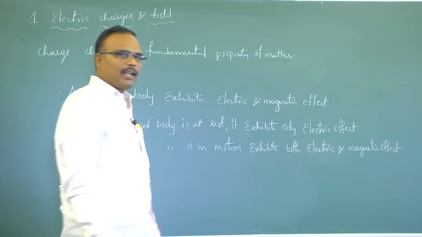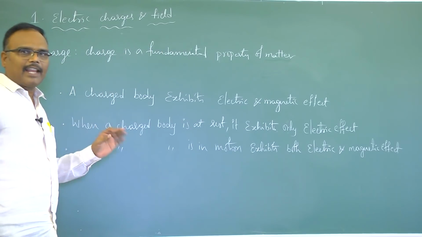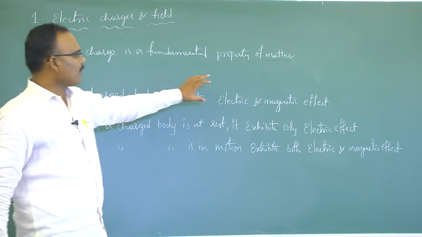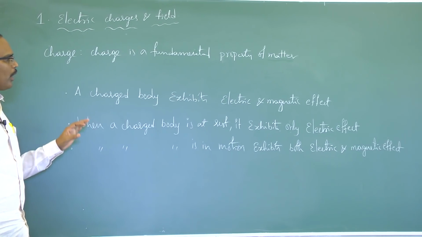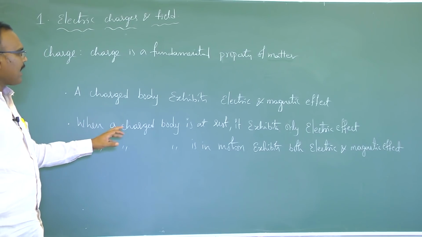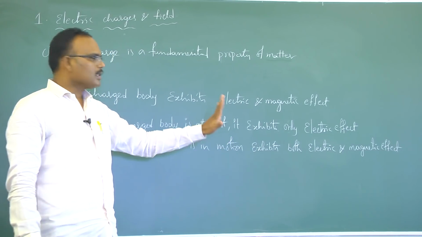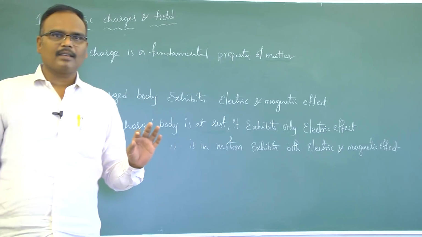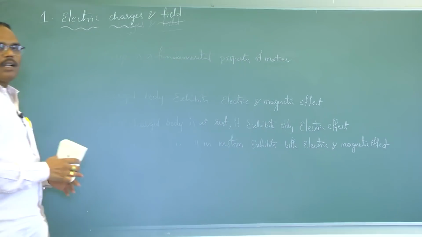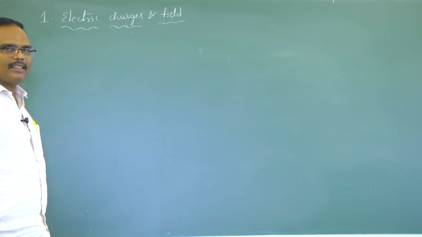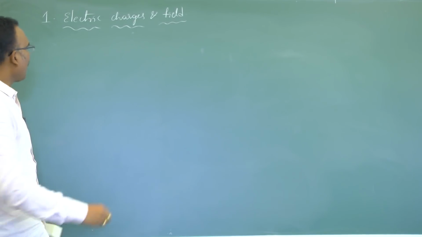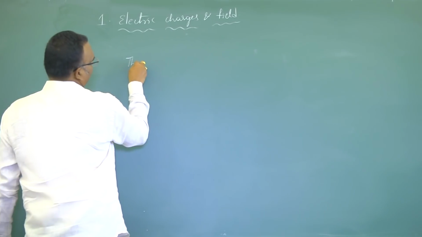But in this topic, our discussion will be confined to only electric effects of charge. That means in this topic, we are going to study charges at rest. This branch of physics is called electrostatics. Now, see how many kinds of charges exist in nature. There are two types of charges.